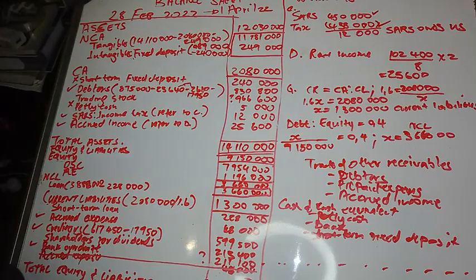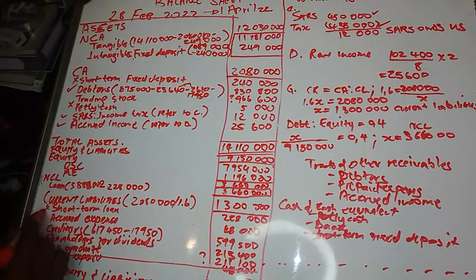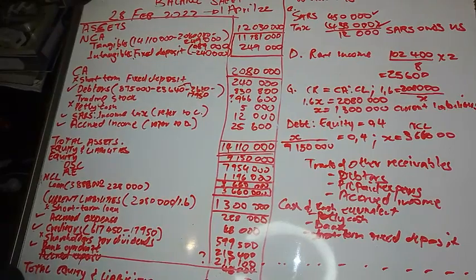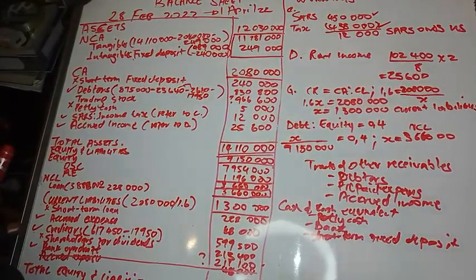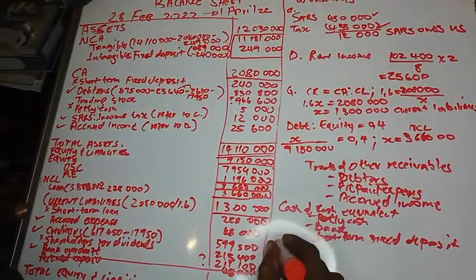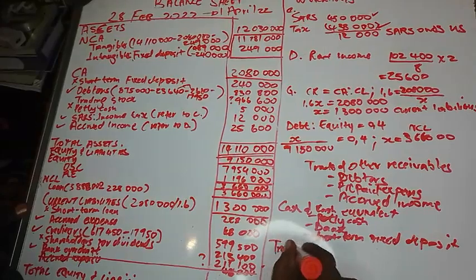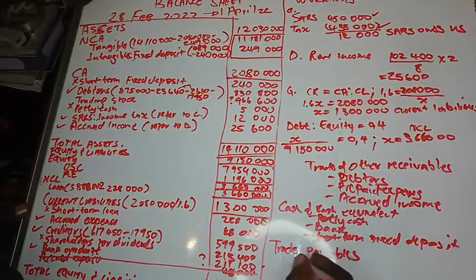And then shareholders for dividends, you record it separately, as well as the short-term loan. So let me just write it down here, just like the others. For trade payables or trade and other payables, you've got creditors or the creditors control.